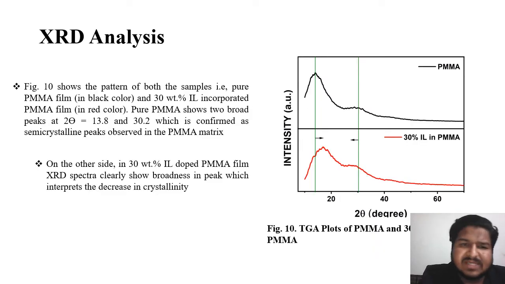So now we have the XRD portion. It clearly shows both samples. The first one is the pure PMMA film, shown in black color, and the second one is the 38% IL PMMA film, shown in red color. Pure PMMA shows two broad peaks at 2 theta 13.8 and 13.2, which are confirmed as semi-crystalline peaks observed in the PMMA matrix. On the other hand, in the 38% IL doped PMMA film, the XRD spectra clearly show broadness in the peak, which indicates a decrease in crystallinity.